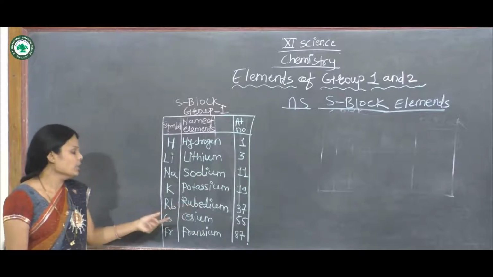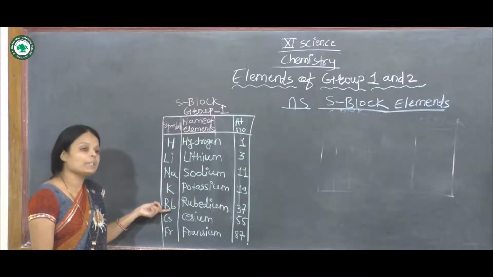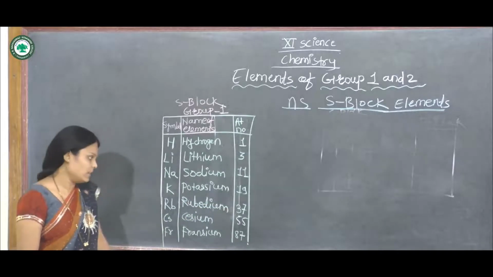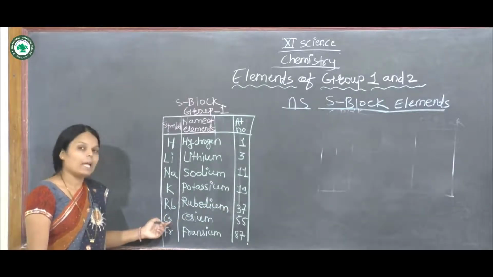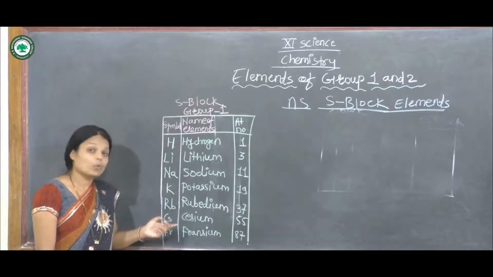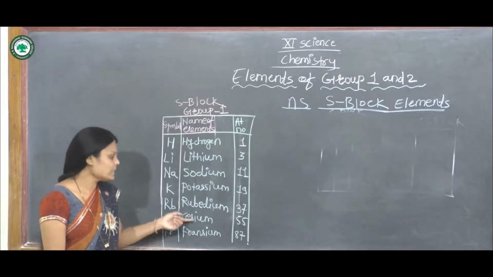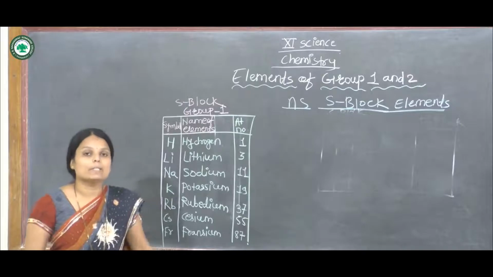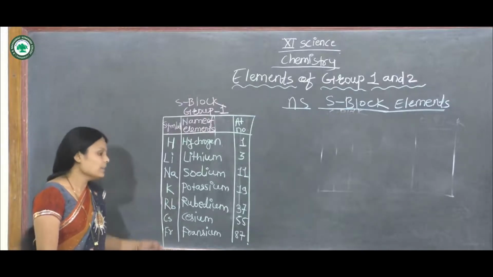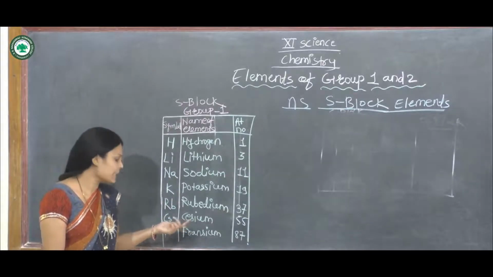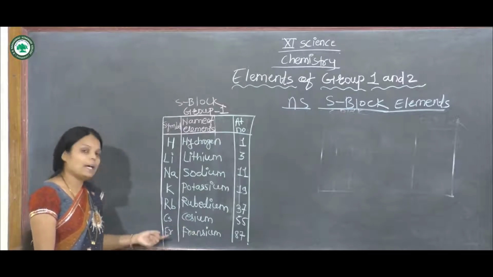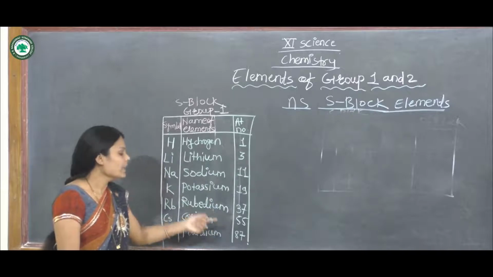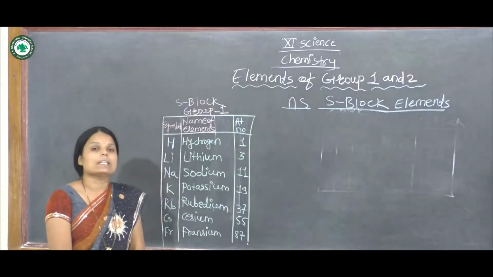Then rubidium, symbol Rb, atomic number 37. Now cesium, symbol Cs, atomic number 55. The last element in group first is francium, symbol Fr, atomic number 87.